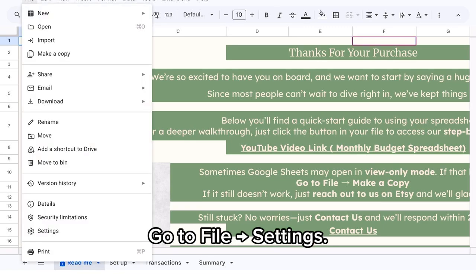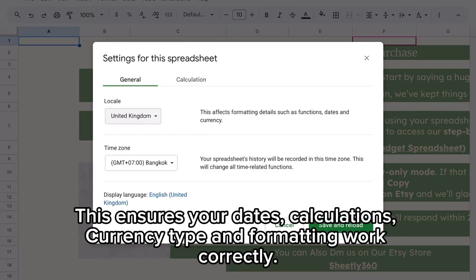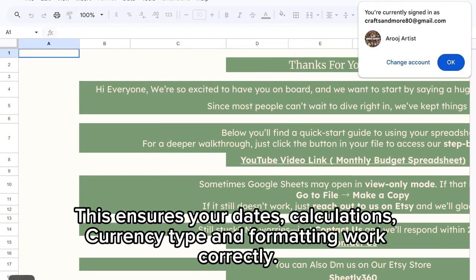Step 2. Go to File, Settings, and change your location and time zone. This ensures your dates, calculations, currency type, and formatting work correctly.